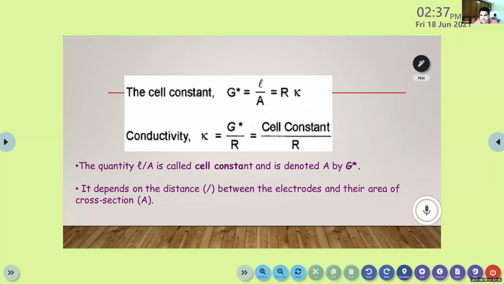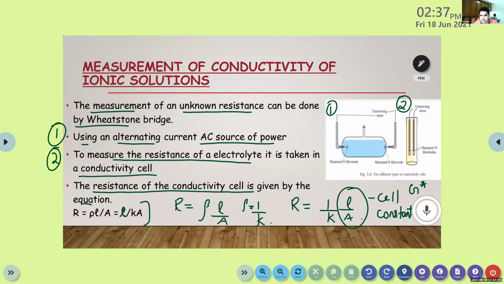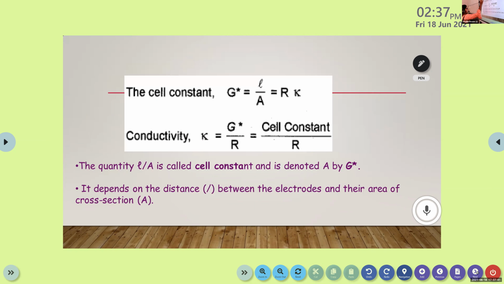Last slide, that platinum and all, can you explain again? That means 2 electrodes there. It's made up of platinum, and this platinum is just coated with platinum black and it is just connected through wires. That's it. Okay, then I will rewrite this equation.